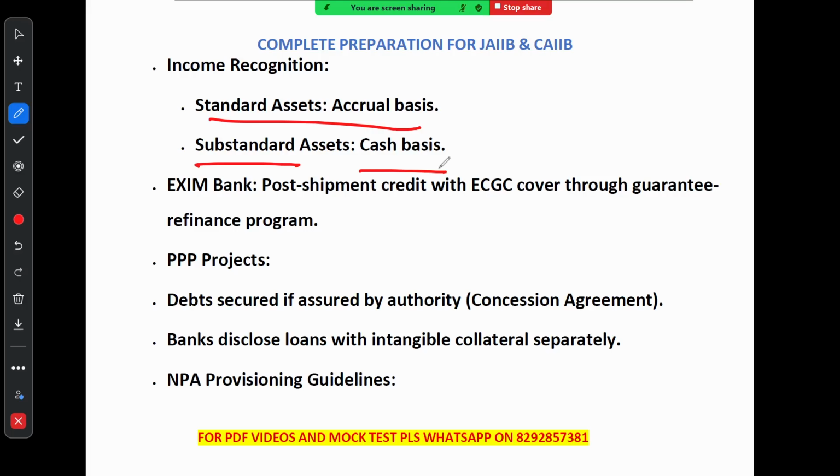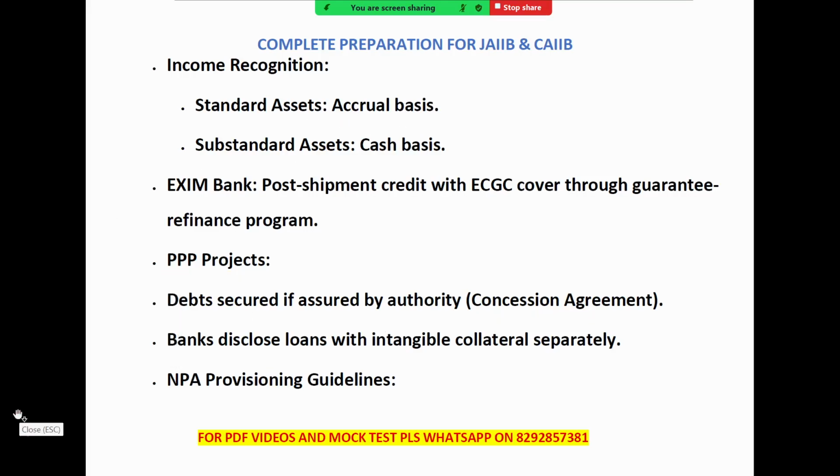Now when it comes to Exim Bank, they also offer post shipment credit covered by ECGC under a guarantee refinance program, which helps exporters. For PPP exporters, what is PPP? Public private partnership. Debts are secured if the repayment is guaranteed by the authority as per the concession agreement. Banks also need to separately disclose any loans that are backed by intangible collateral.